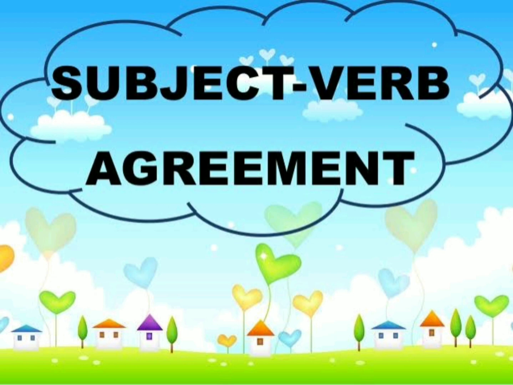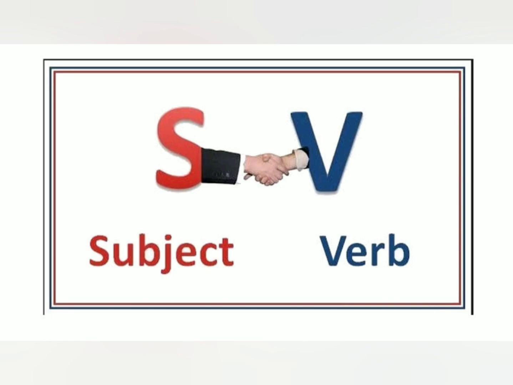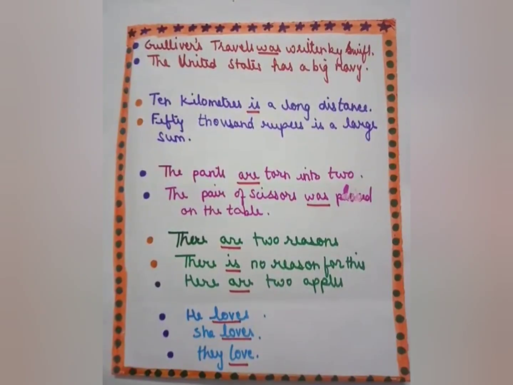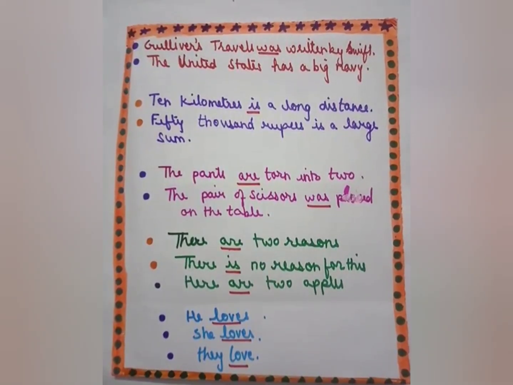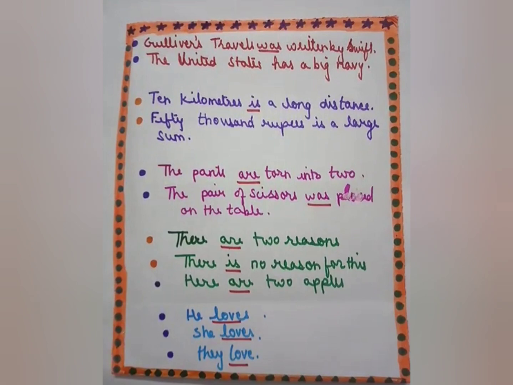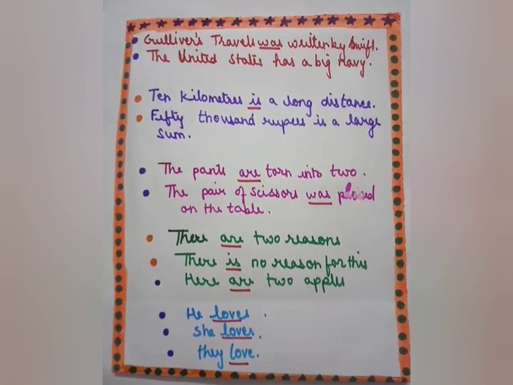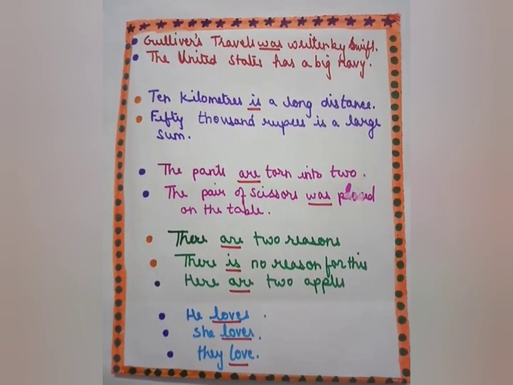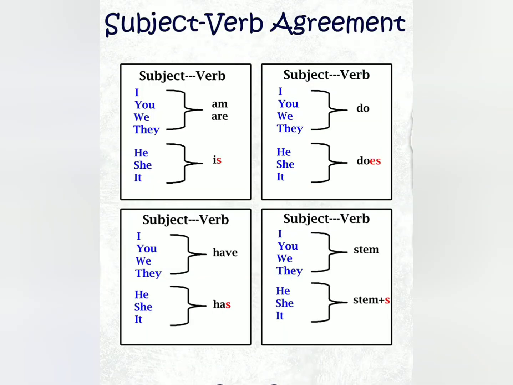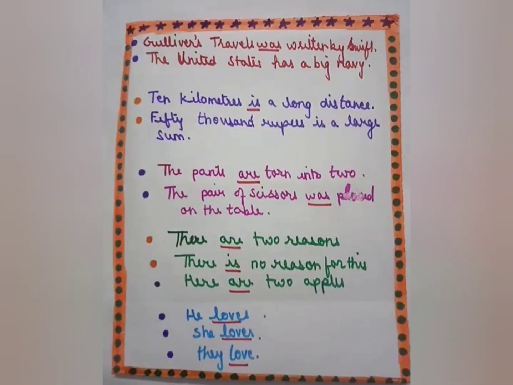Dear students, you have learned a number of rules related to subject-verb agreement. So let's get started again. Subject-verb agreement. For making a sentence grammatically correct, a verb must agree with its subject in number and person. It means a singular subject must have a singular verb and a plural subject must have a plural verb. Now let's start with the next rules.